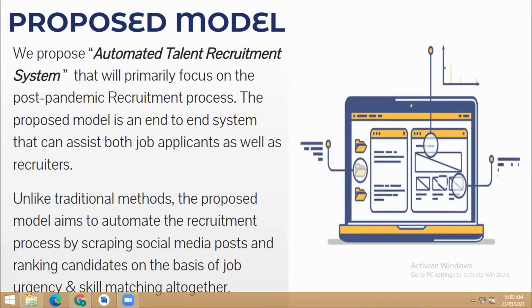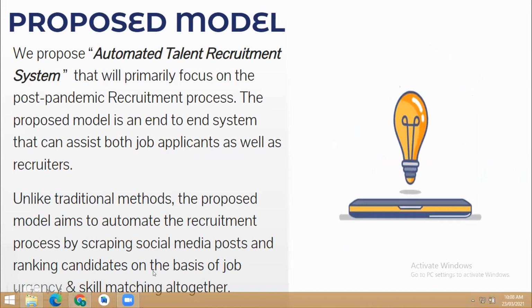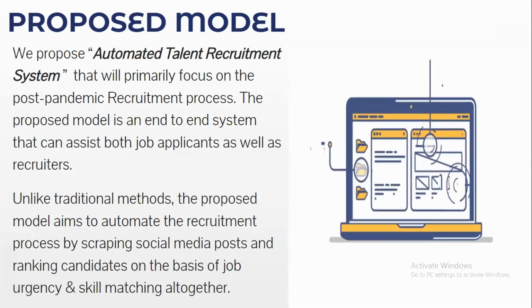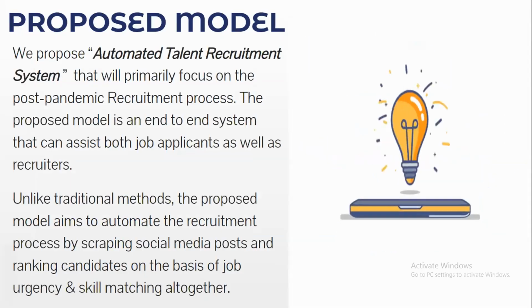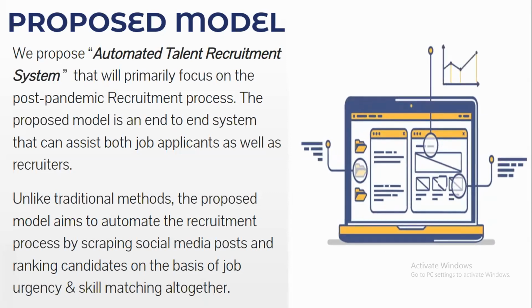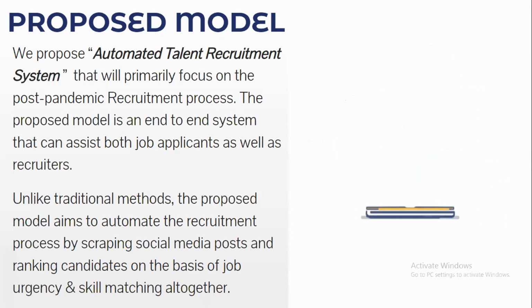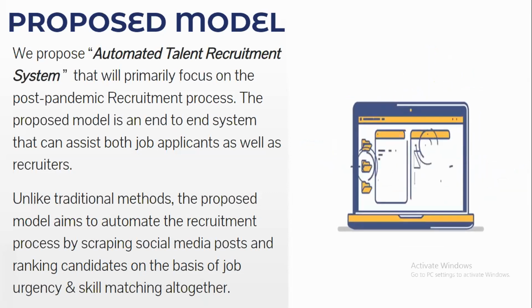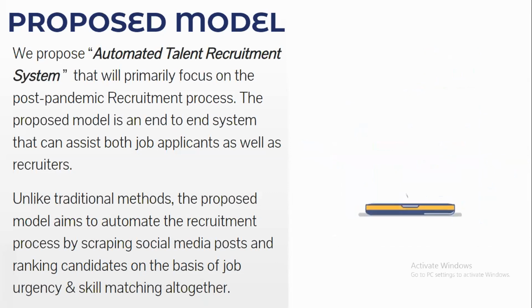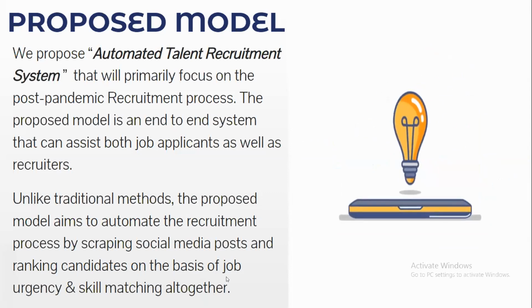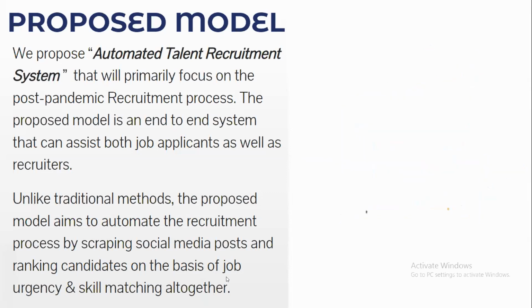The system is capable of assisting people involved on both sides of the recruitment process, the job applicants as well as the recruiters. An automated system not only increases the efficiency but also improves the quality of the company's hiring effort. It also benefits the candidate, as the candidate experiences a streamlined process, gets faster responses, and does not have to wait as long for the hiring decision. Our system is a step forward from the traditional system as the recruitment is automated by scraping the social media posts, then ranking the relevant candidates on the basis of the job description, urgency, and the skill set.